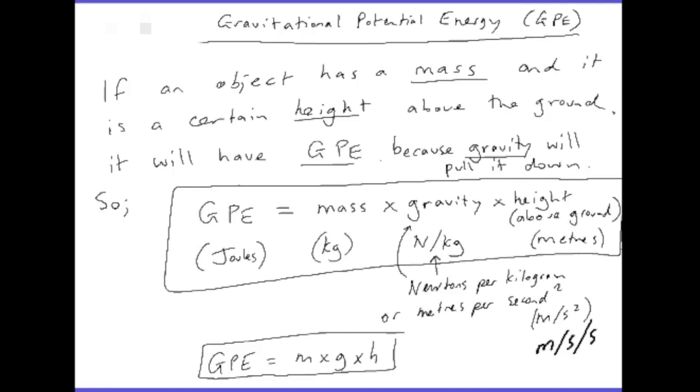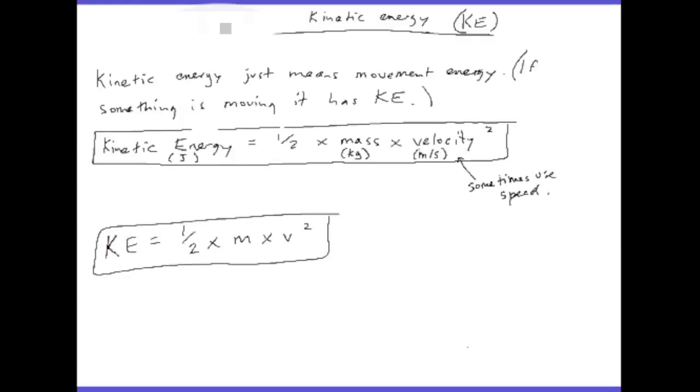Make sure you convert your mass into kilograms and make sure that your height is in meters. Gravity on Earth is 10 newtons for every kilogram of mass that you've got, and by using those units, that'll make sure that the gravitational potential energy comes out in joules. All energy is measured in joules. Kinetic energy just means movement energy. If something's moving, it has kinetic energy.